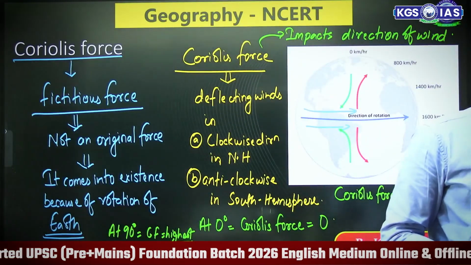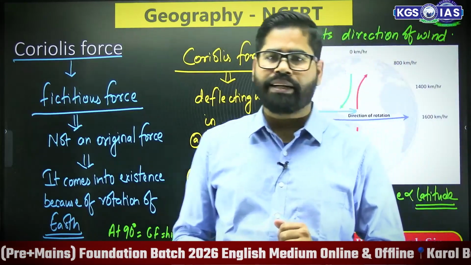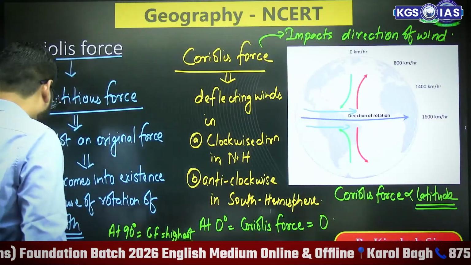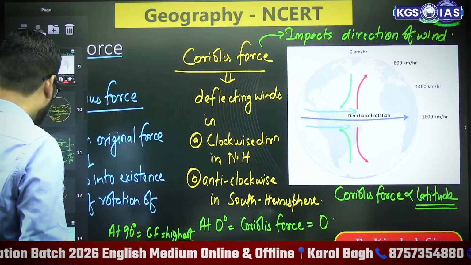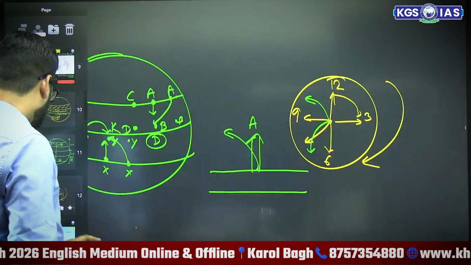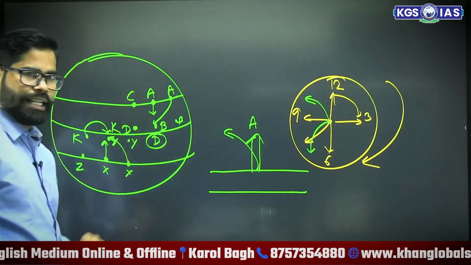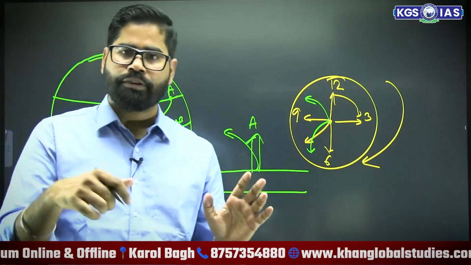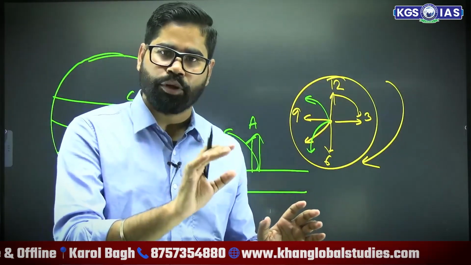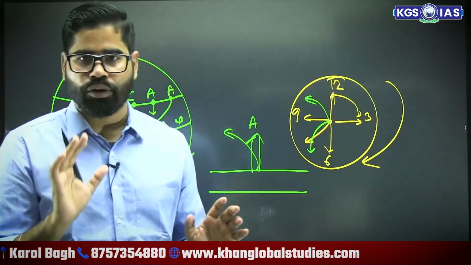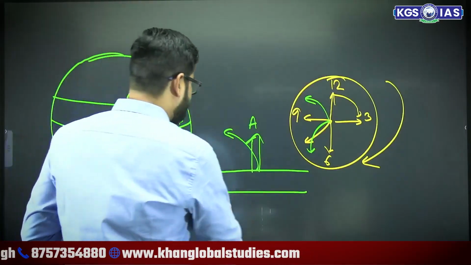Why does the northern hemisphere make a clockwise direction? Why not anti-clockwise? Tell me one thing. This is the northern hemisphere. Forget about why it is making clockwise or anti-clockwise. Tell me this one simple thing.